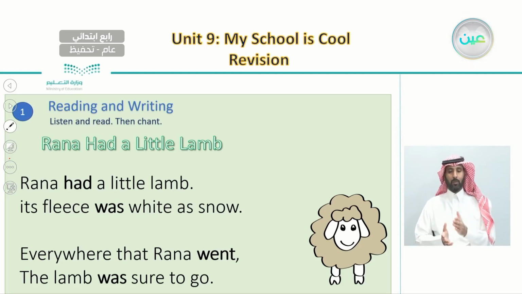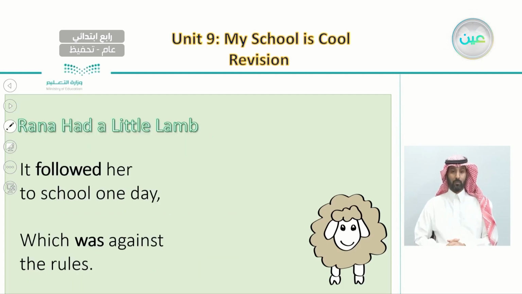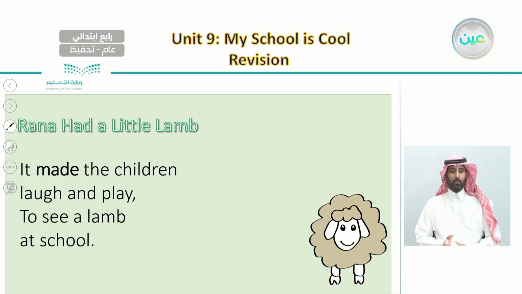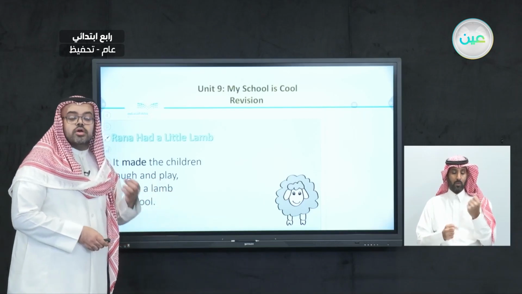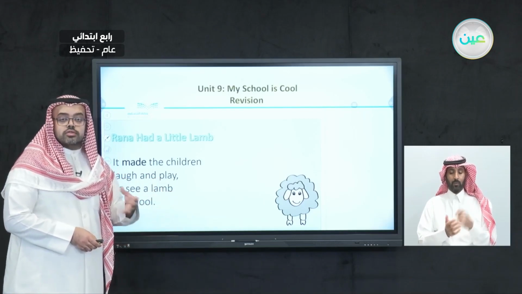Now let's see the second part and see how many of the verbs we have in the past tense. So here in the second part we have followed in the past, and also we have was. So here we have 2 words, followed and was. And finally, in the last part, we have the verb made, which is also in the past. So now we have 7 verbs that were actually written in the past.